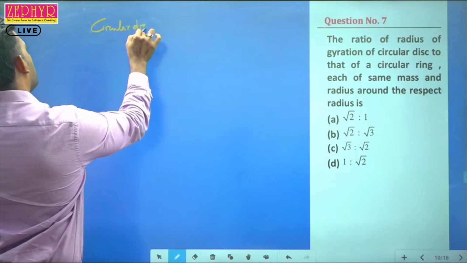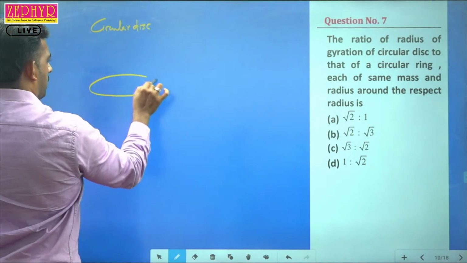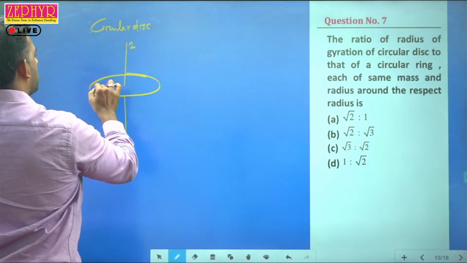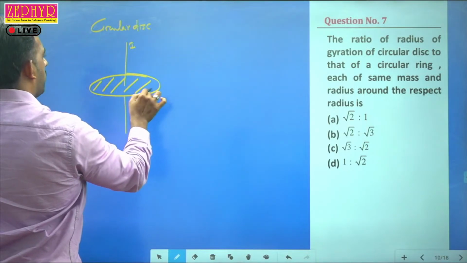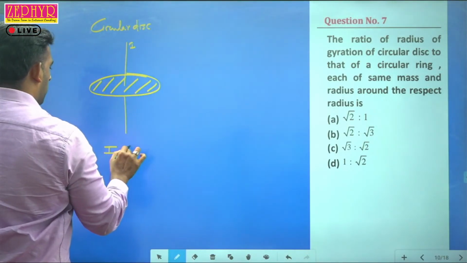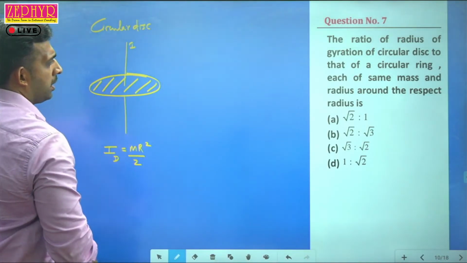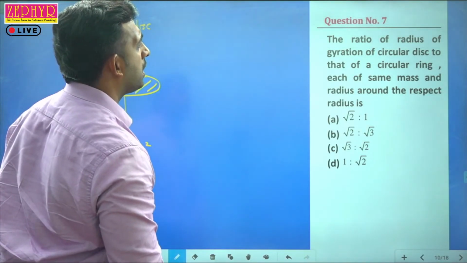In the case of the disc, we have the center of mass. The moment of inertia about the axis through the center, perpendicular to the plane of the disc, is given by I equals m r square divided by 2. This is for the disc. The second one is the circular ring.